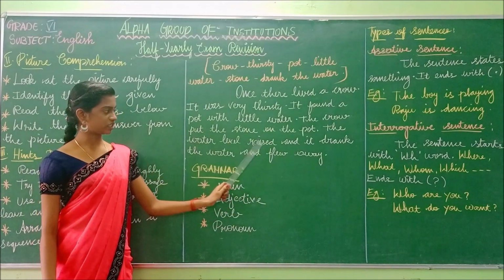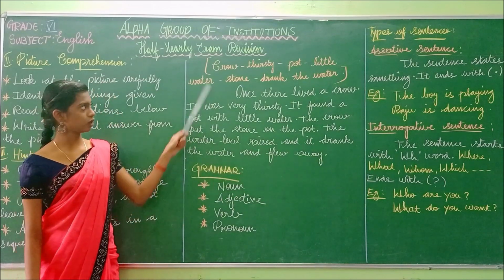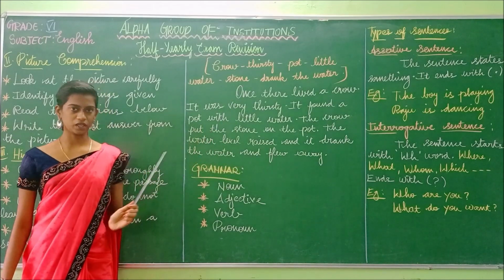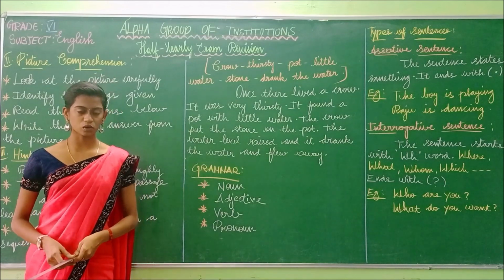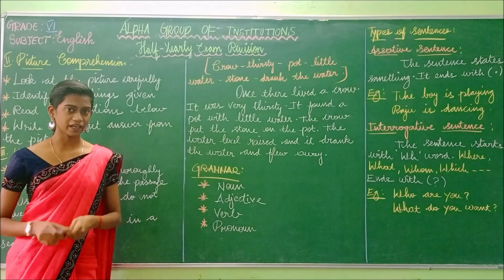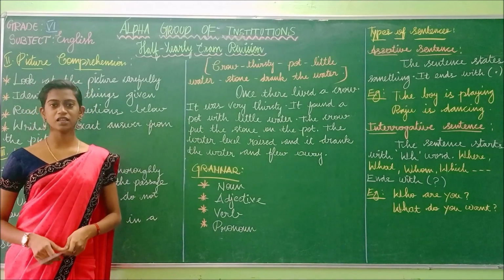Using these hints, I have developed it as a story. Likewise, you have to frame a story and give a suitable title for the story. The title also carries marks, so don't miss writing the title.